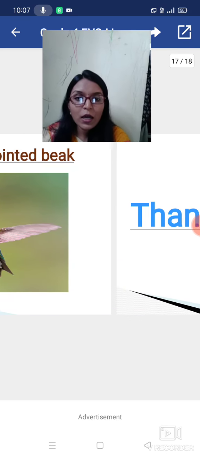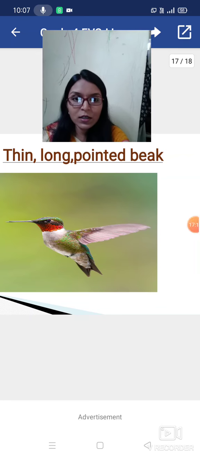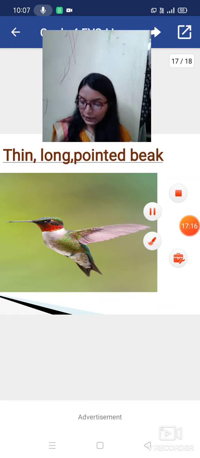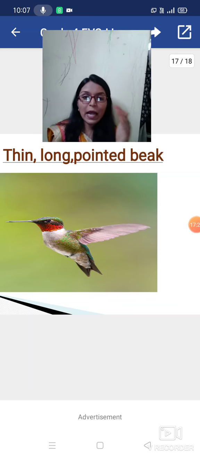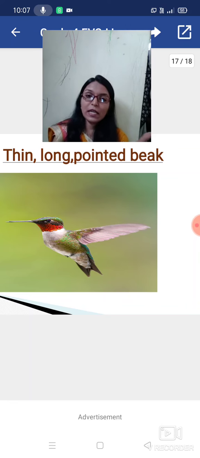So today we have studied information about birds and the types of birds. Let us quickly revise. Birds are animals which have feathers, wings, claws, and beaks also. After that we saw the types of beaks.